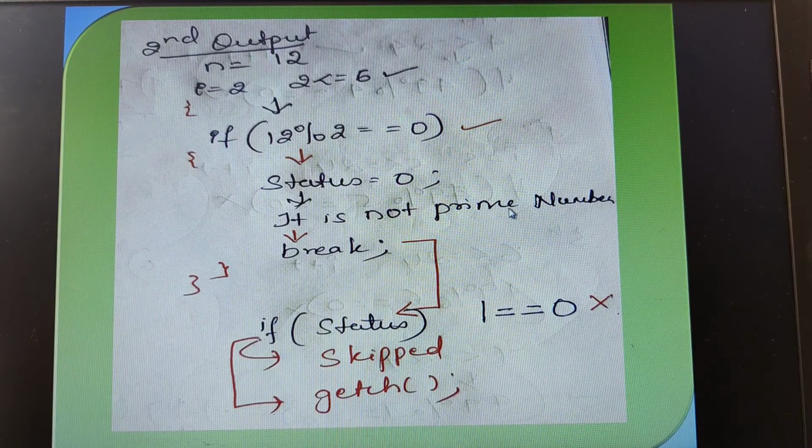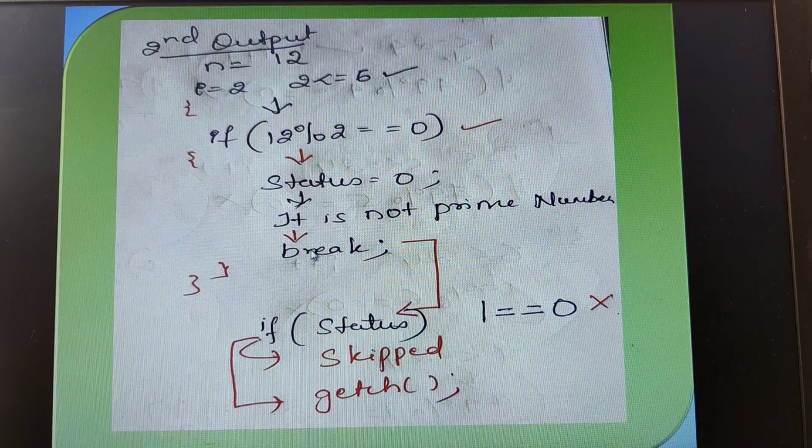Why is it not a prime number? Because 12 is completely divisible by 2 and we get the remainder as 0. That means 12 has divisors. So I can print here that it is not a prime number. Now after printing the output, what is the next statement there? Break.